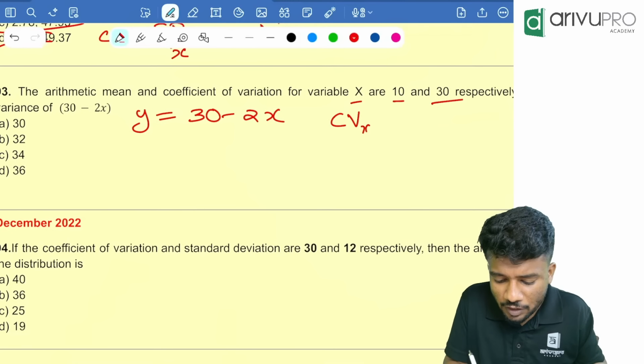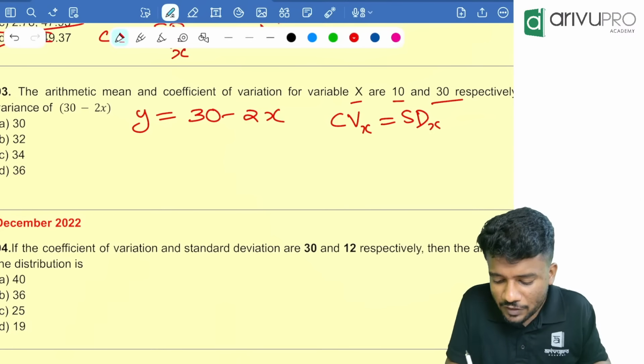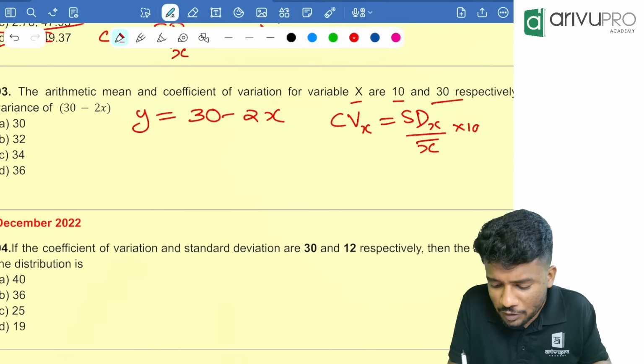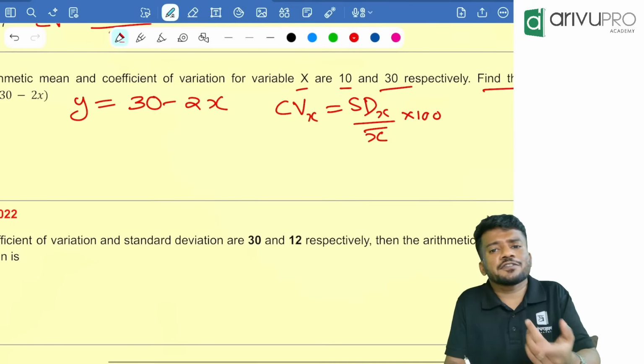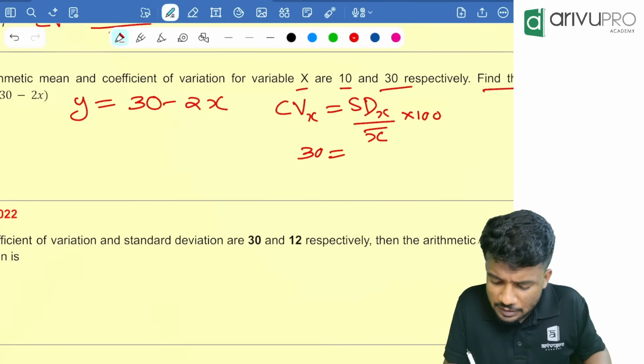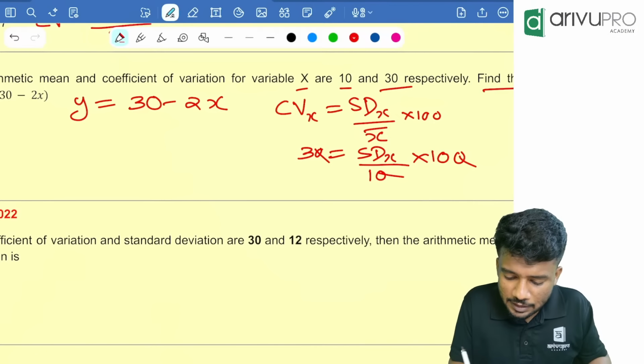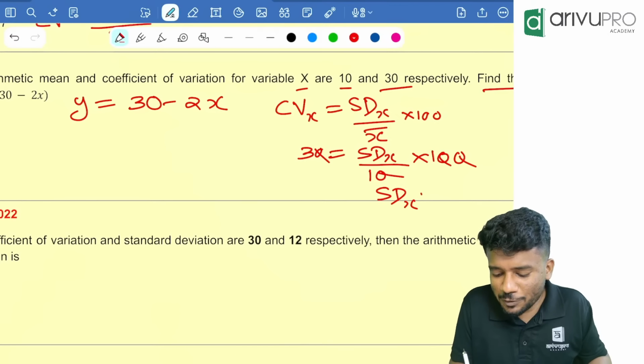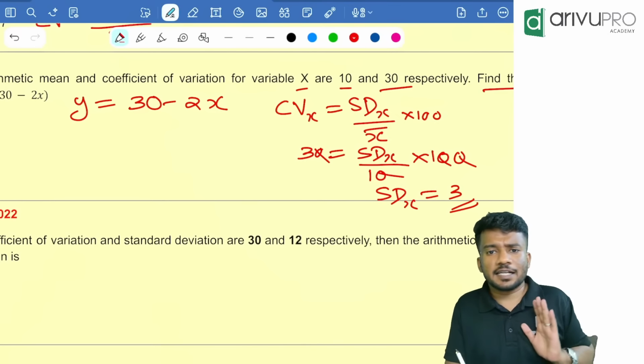CV of x is nothing but standard deviation of x divided by x bar into 100. From this you find the value of standard deviation of x. Coefficient of variation is 30, x bar is 10, then 100 is there. Cancel, cancel. Standard deviation of x is equal to 3. We got the standard deviation of x value.